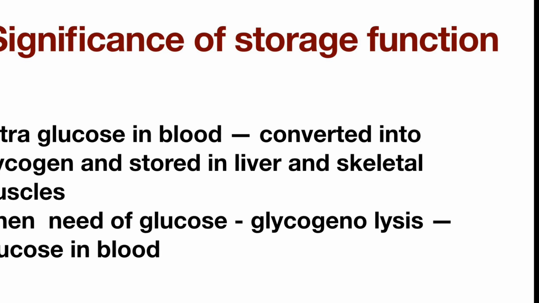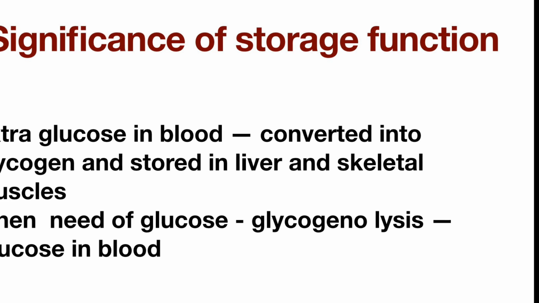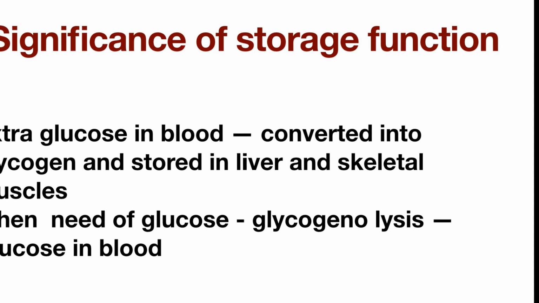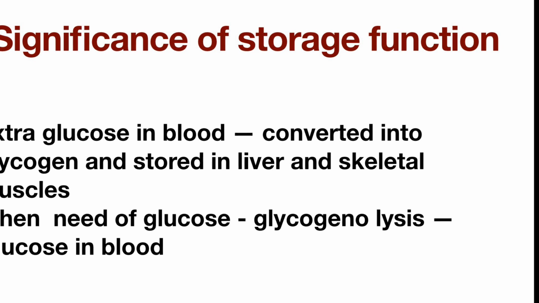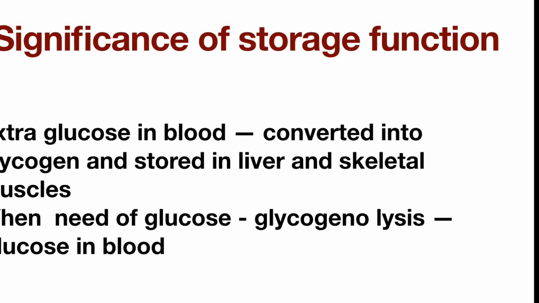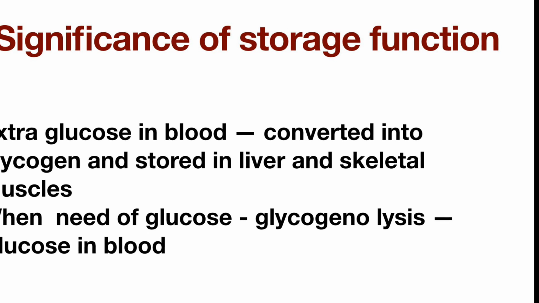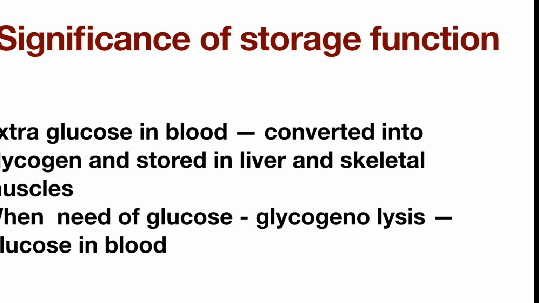Glycogenesis and glycogenolysis need many enzymes. When the enzymes are not available or not functional, then they result in glycogen storage disease (GSD). And when any person or child is suffering from glycogen storage disease, they have exercise intolerance, that is they cannot perform exercise, or have frequent episodes of muscle weakness and fatigue and hypoglycemia.